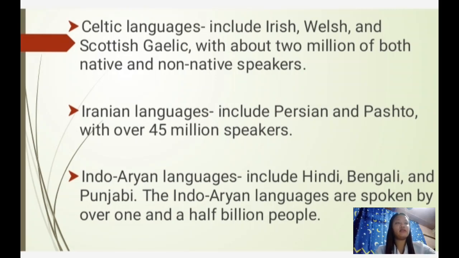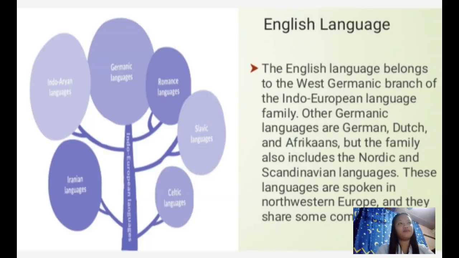So next is the English language. The picture depicts the Indo-European language family as a tree, branching into several major subgroups: Indo-Aryan, Iranian, Germanic, Romance, Slavic, and Celtic. These illustrate that these language groups shared a common ancestor but have diverged over time.